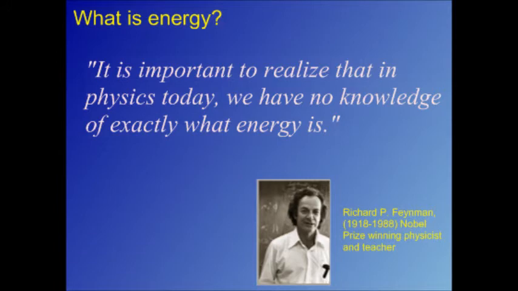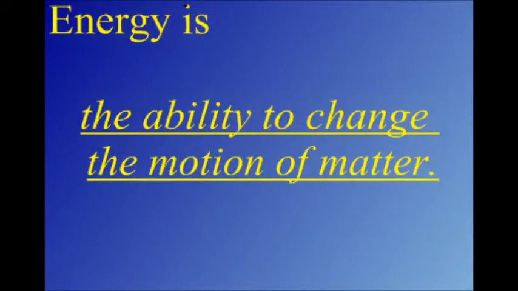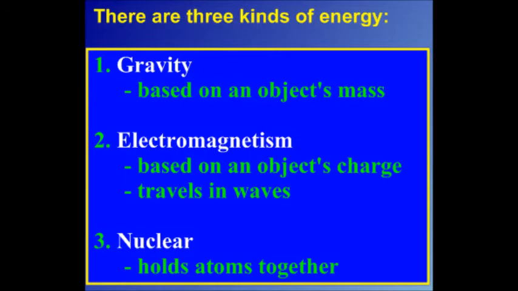Richard Feynman once stated that it is important to realize that in physics today we have no knowledge of exactly what energy is. We can define energy as the ability to change the motion of matter, either speeding it up or slowing it down. And we know that there are three kinds of energy. There's gravity, which is based on an object's mass, electromagnetism, which is based on an object's charge, and we know that it travels in waves. And then there's nuclear energy, which holds atoms together.